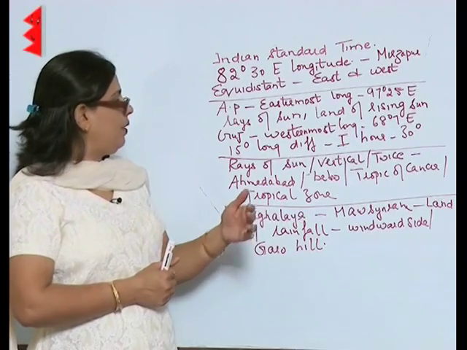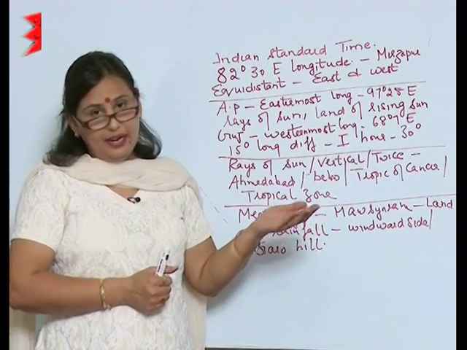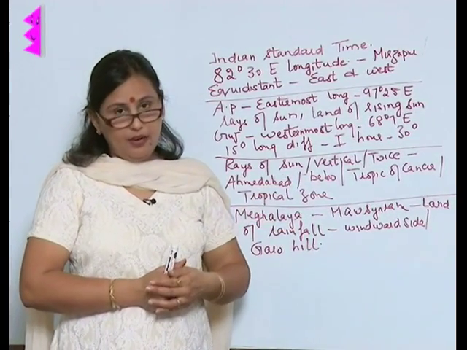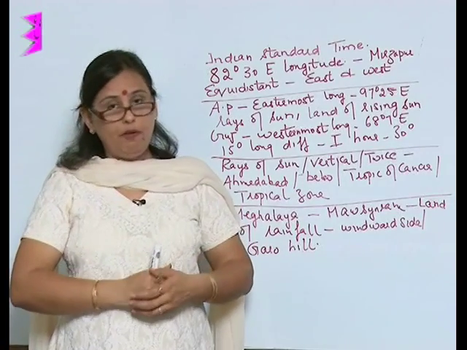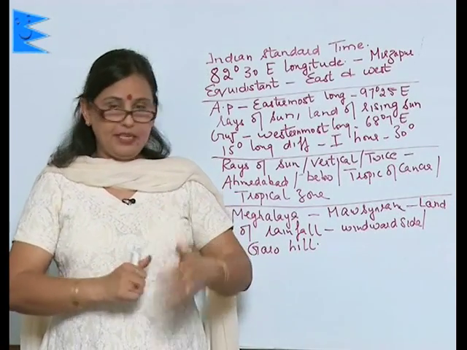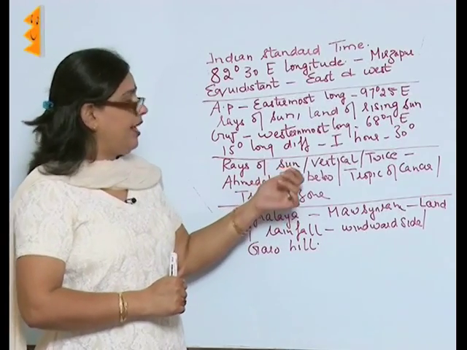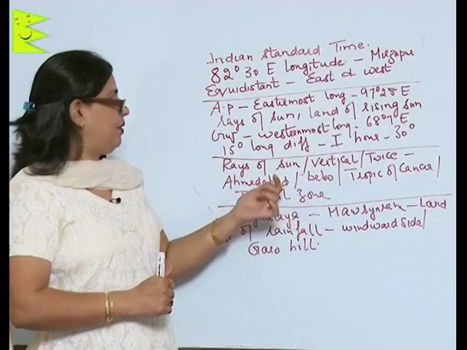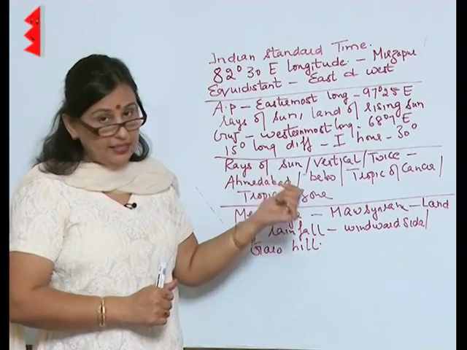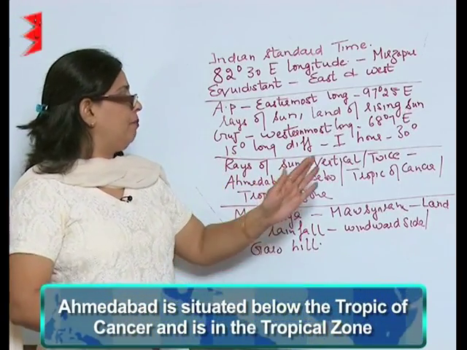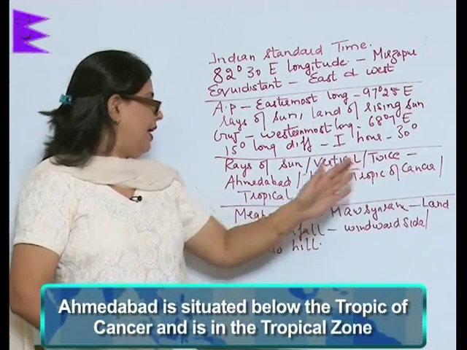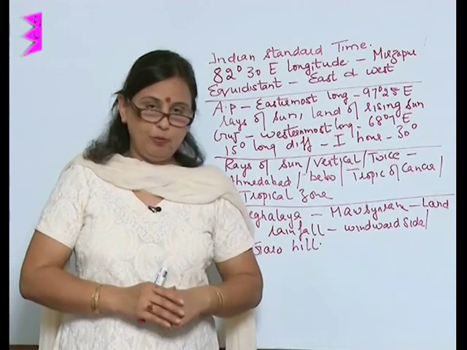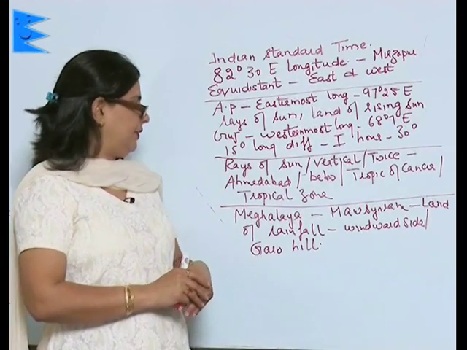Now, it is also said that at Ahmedabad the sun is overhead twice a year. Now, why does this happen? Because the rays of the sun fall vertically here at Ahmedabad twice, as Ahmedabad is situated below the Tropic of Cancer and is in the tropical zone. Therefore, such a thing is experienced by the people of Ahmedabad.